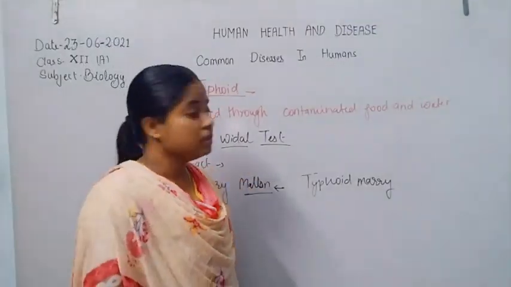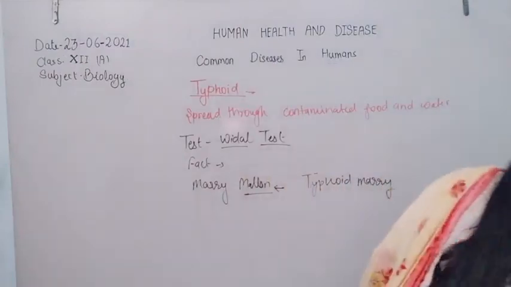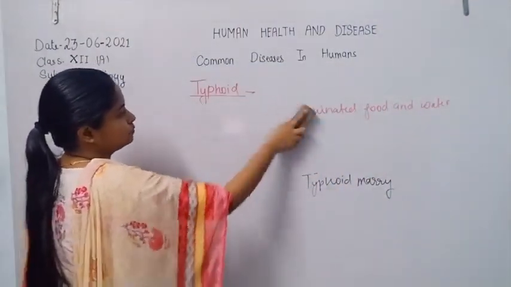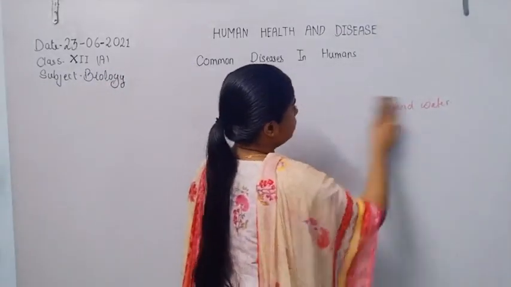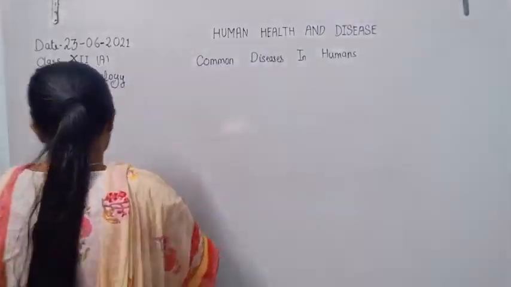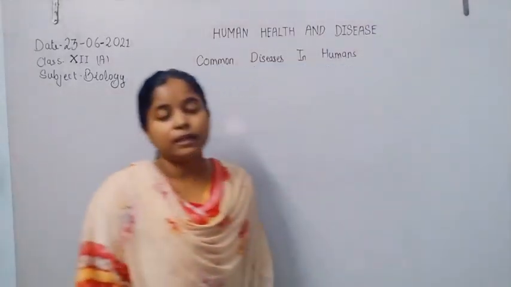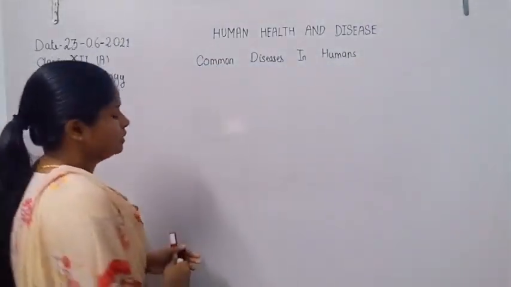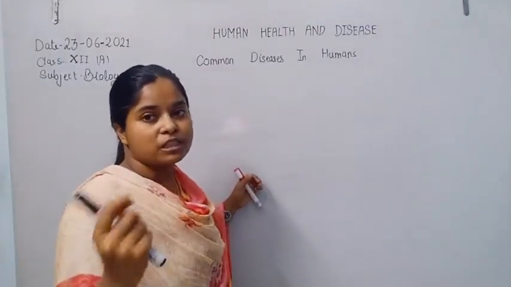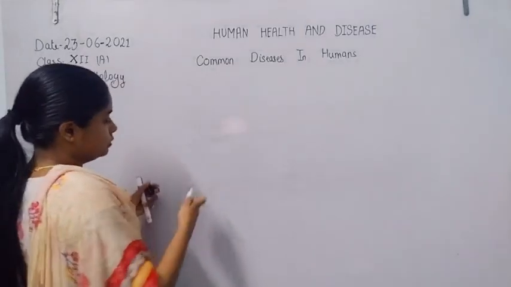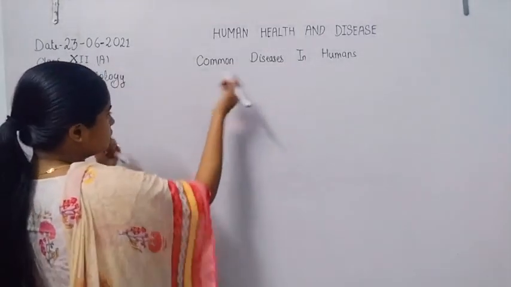Now the next disease is pneumonia. The causative agents of pneumonia are Streptococcus pneumoniae and Haemophilus influenzae. So the next disease is pneumonia.